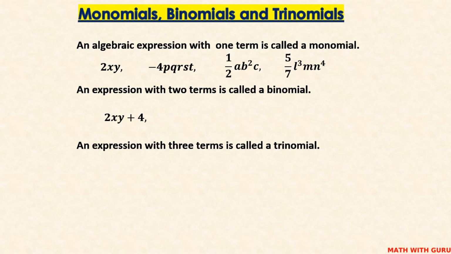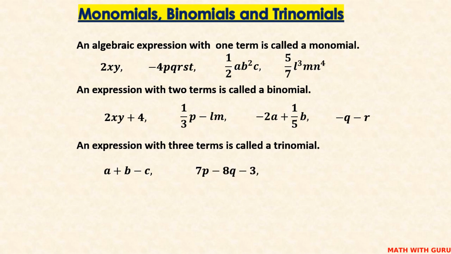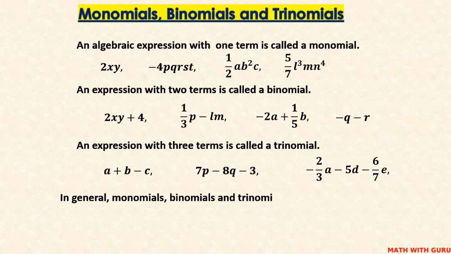Some examples for binomials: 2xy plus 4, 1/3 p minus ln, minus 2a plus 1/5 b, minus q minus r. a plus b minus c, 7p minus 8q minus 3, minus 2/3 a minus 5d minus 6/7 e are examples for trinomials.